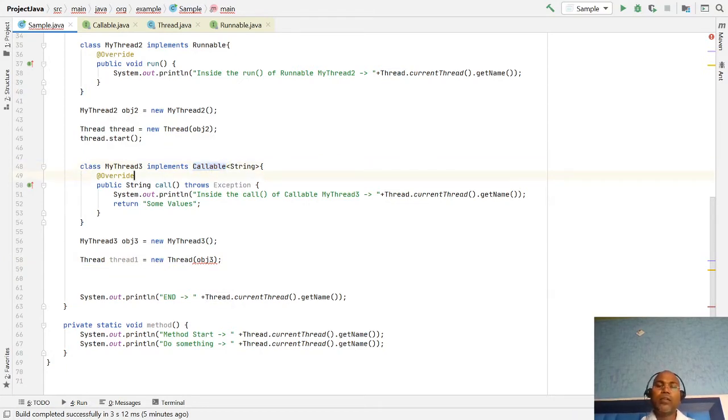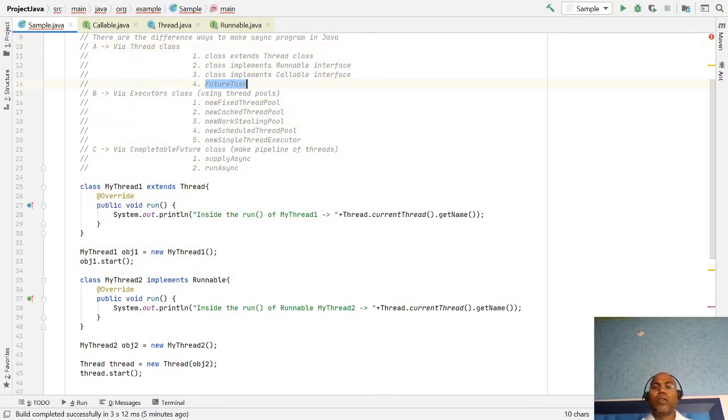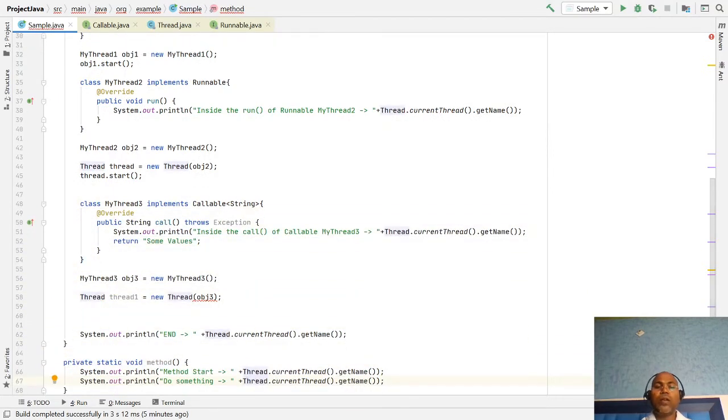For that there is a new class known as FutureTask. Why FutureTask? Because your Callable can return a value. Whenever the particular thread is executed, it returns some value. So how will we get the future value?